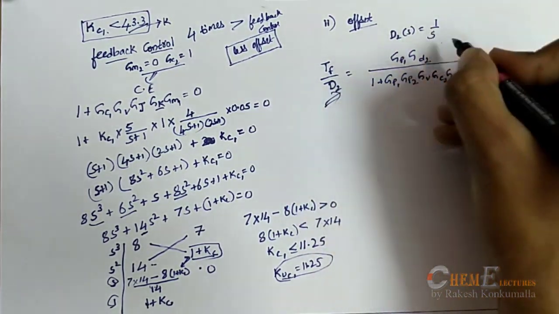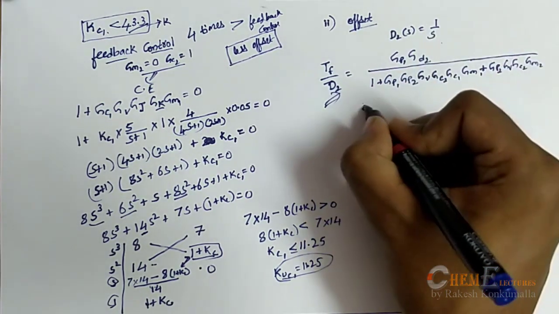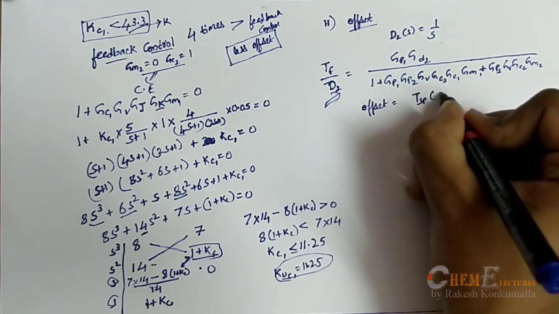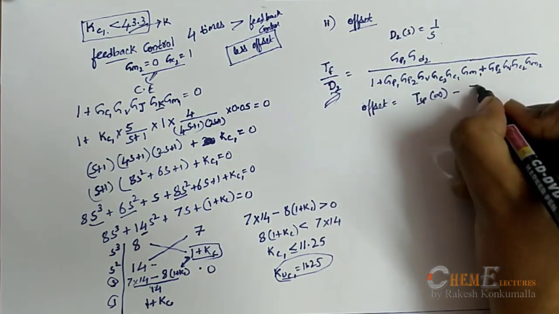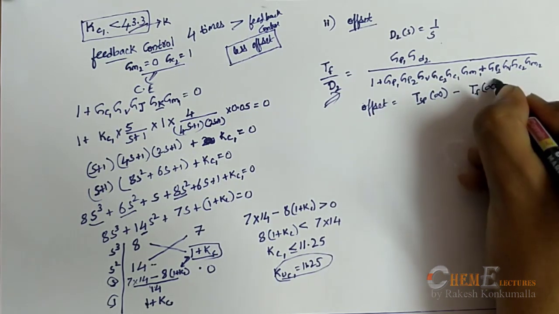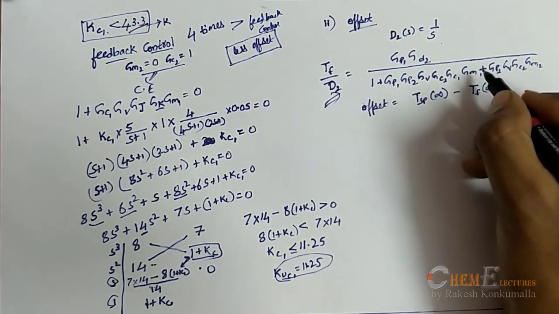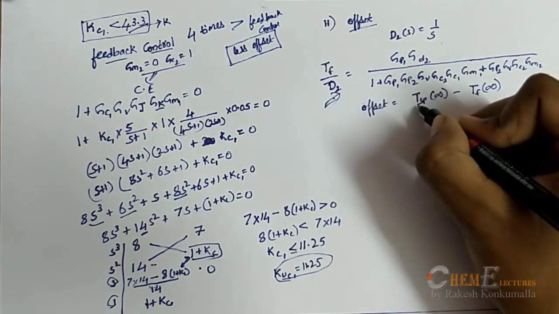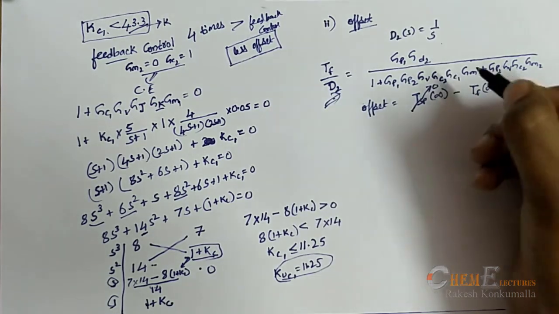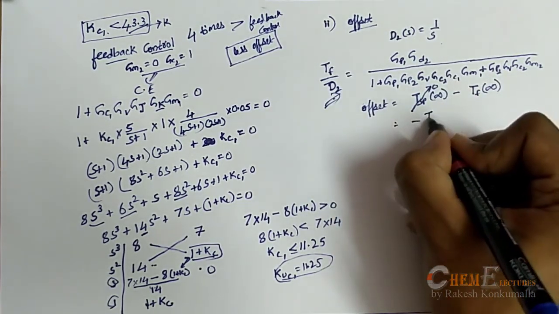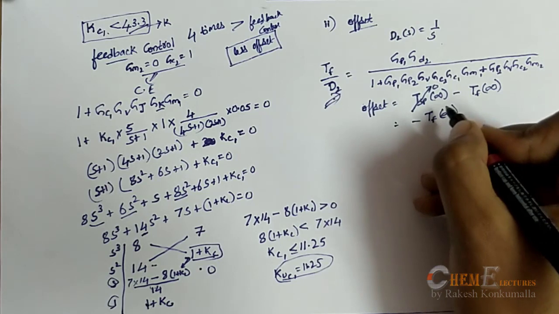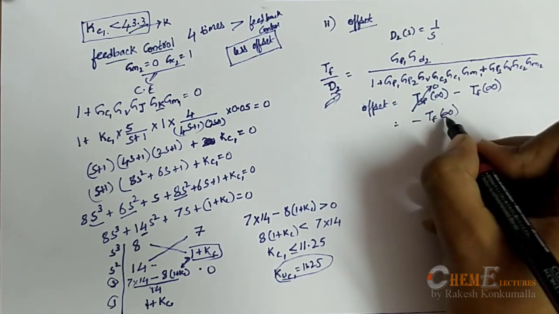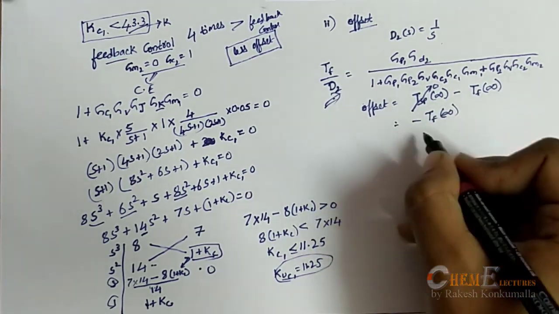Now here to find the offset, which means offset is equal to the set point final value minus the actual final value that we arrived. Here there is only the disturbance for D2, which means the set point is constant, that is it will be 0. It is minus TF of infinity will be the offset. Now to find the final value of this TF infinity, we will be using the final value theorem.